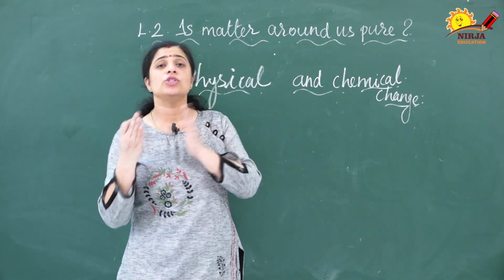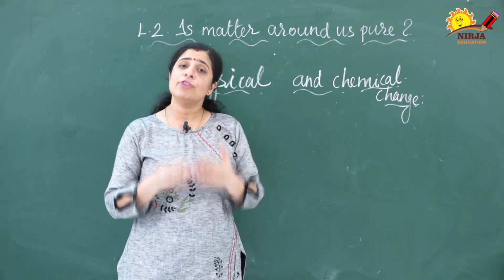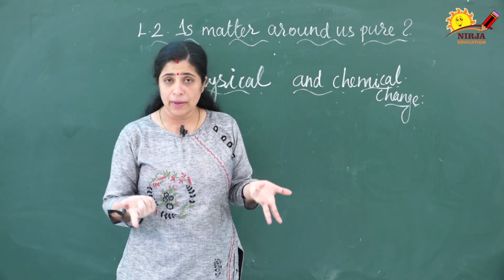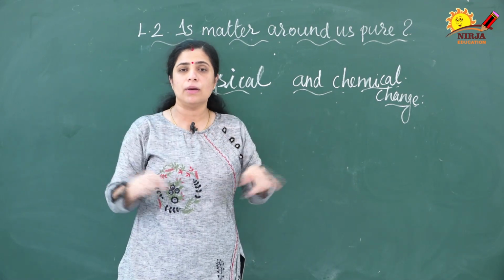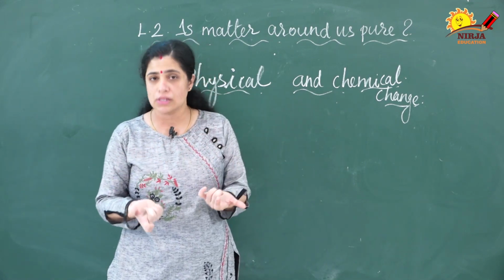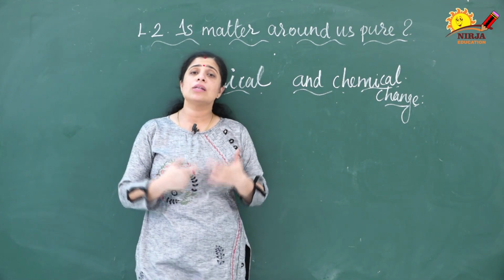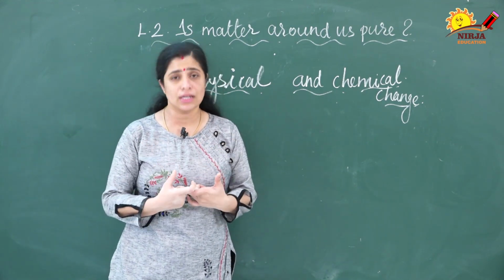Ice changing into a liquid form is a physical change. We are tearing the paper. The composition is not changing. The size is decreasing. The bigger paper is changing into smaller pieces. So all are some examples of physical change.